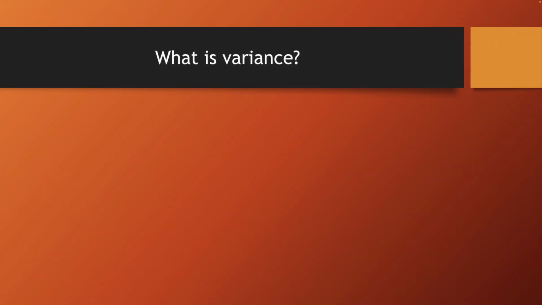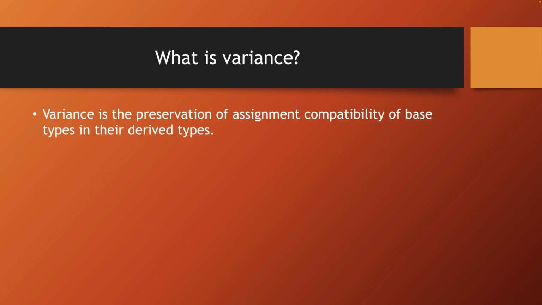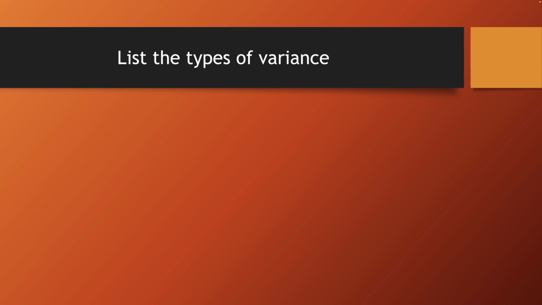What is variance? There are many different definitions. One of the most concise and understandable ones comes from one of the creators of the C# compiler. Variance is preserving assignment compatibility of the original types in derived types. The goal here is not to memorize the perfect definition, but to be able to explain it and understand what it actually means. What are the kinds of variance?